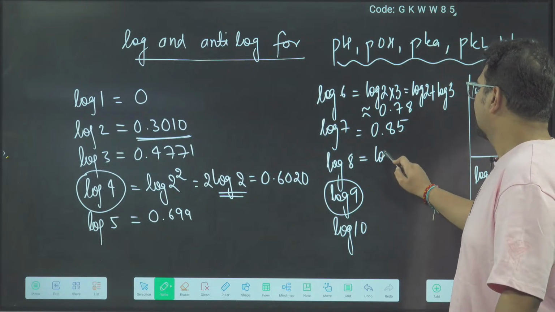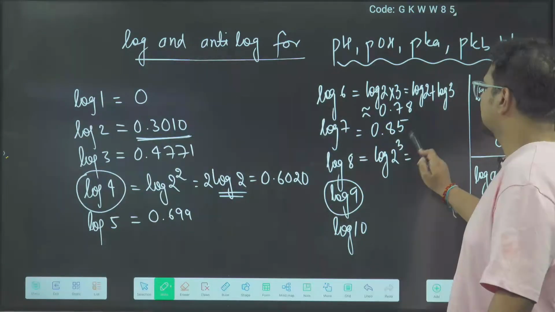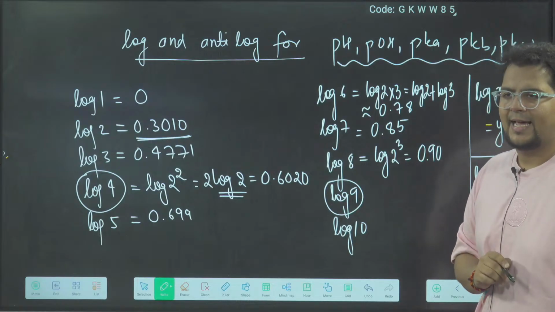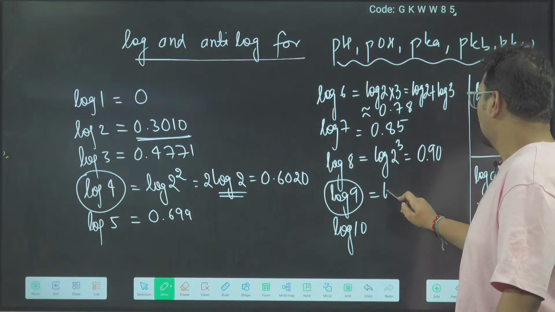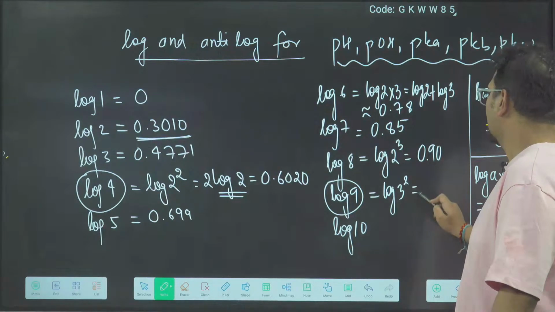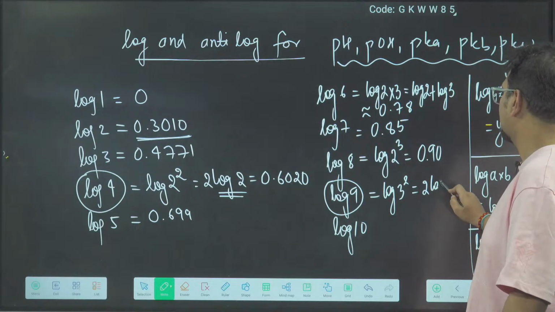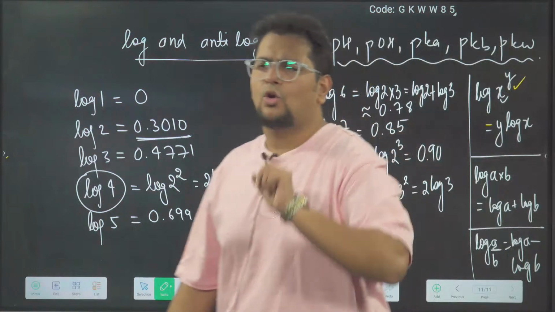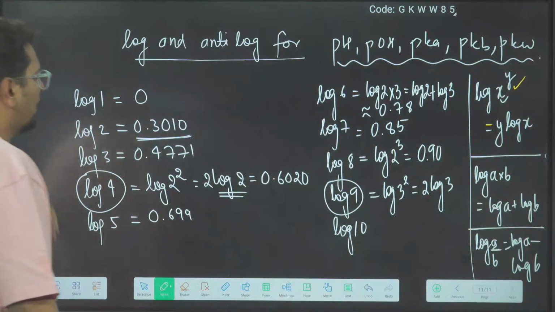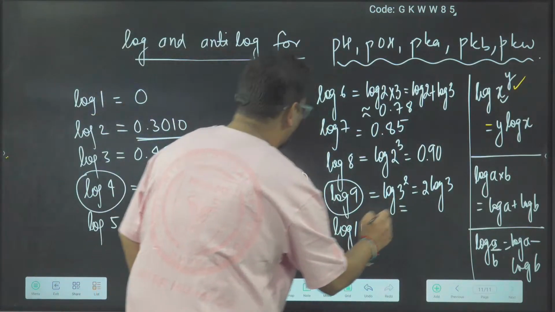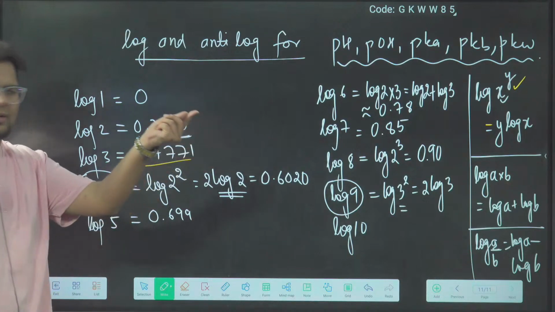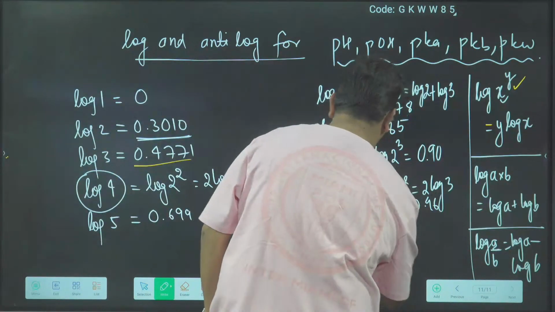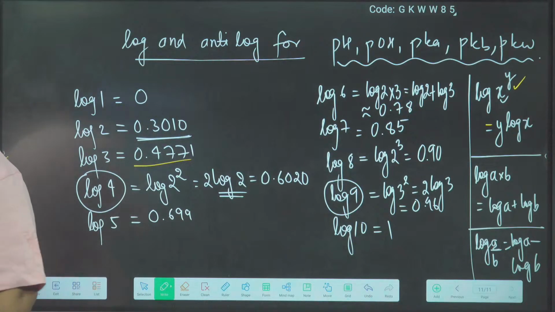Log 8 is log 2 power 3, that is 3 log 2. Log 2 is 0.3, so 3 log 2 will be 0.9. Log 9 will be 3 square, which means 2 log 3. Log x power y is y log x. So log 3 square will be 2 log 3. Log 3 is 0.4771, 0.48 roughly. 2 times that is 0.96, and log 10 is 1. These are the values of log 1 to log 10.